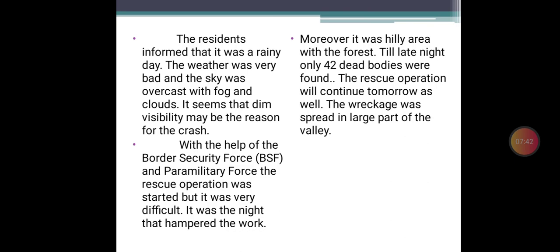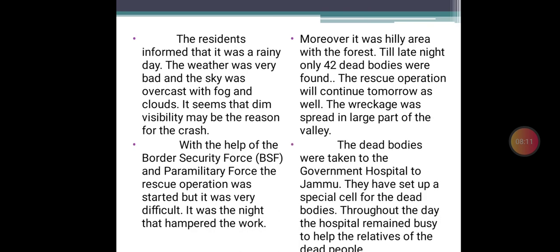The BSF people and the paramilitary forces people are working to find the dead bodies, but difficulties are there because it is a hilly area, it is evening, and the aircraft crashed from a very great height. So the wreckage has been spread and it is difficult to find all of them at a time. So during the night time, the rescue operation will continue.